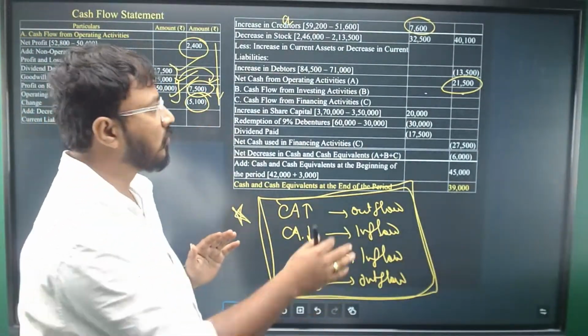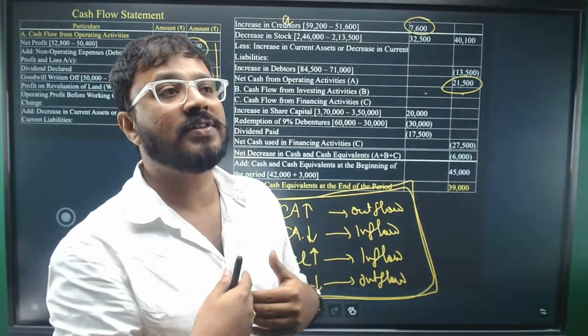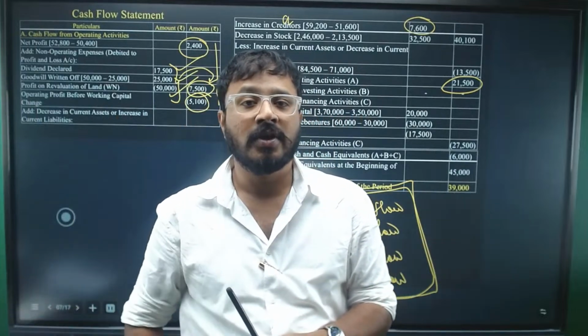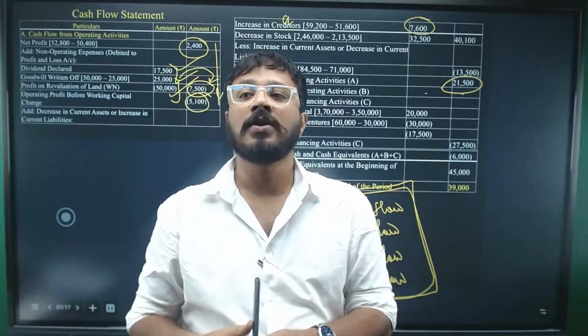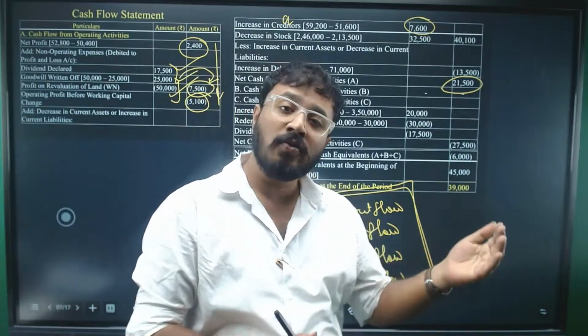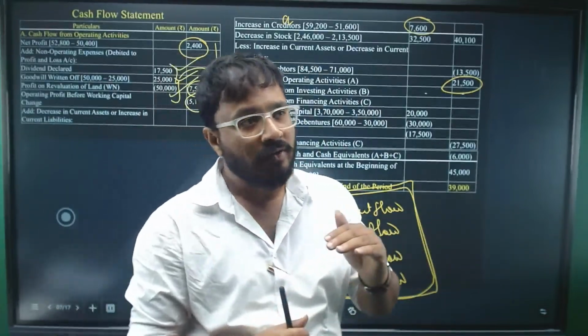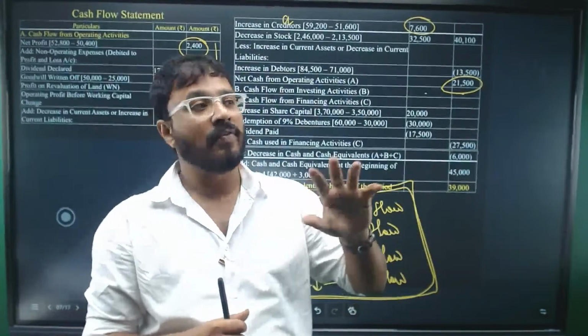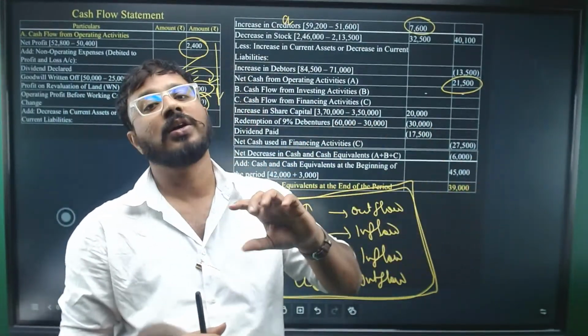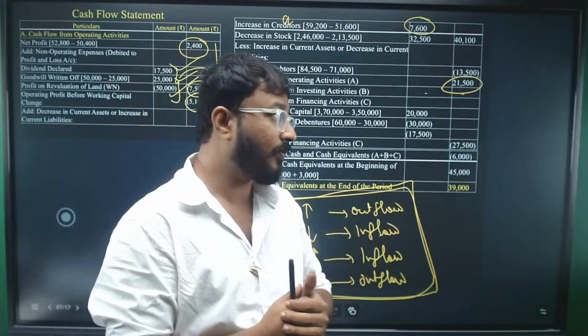In this question, there are no investing activities. If there are investing activities, you will have proceeds from sale of any fixed assets, proceeds from sale of investments, or interest received, dividend received, rent received. These are the inflows in the investing activities. When it comes to outflows, when you are purchasing any fixed asset or any investments, these will be outflows, right?